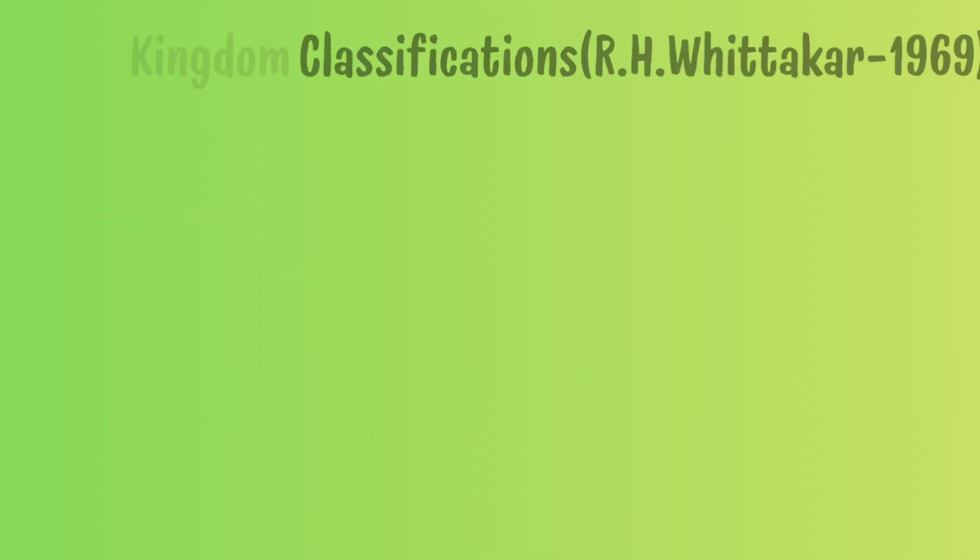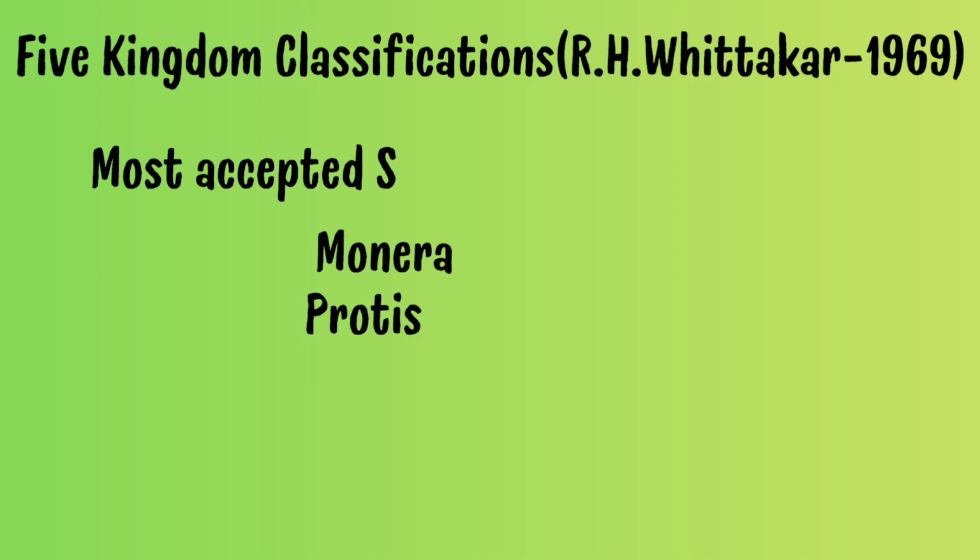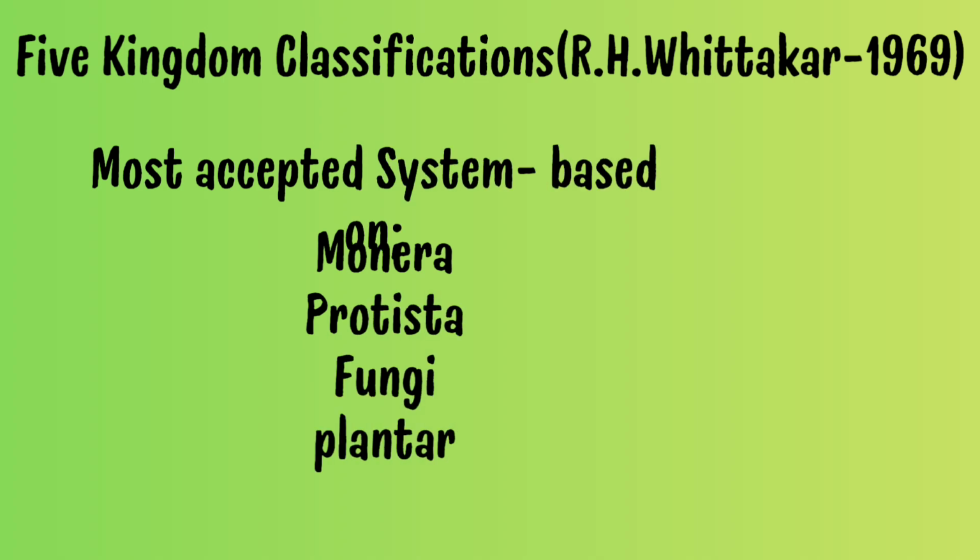Later came the five kingdom system by R.H. Whittaker in the year 1969. It is the final and most accepted system, based on cell structure, mode of nutrition, body organization, as well as reproduction. The main five kingdoms are Monera, Protista, Fungi, Plantae, and Animalia.